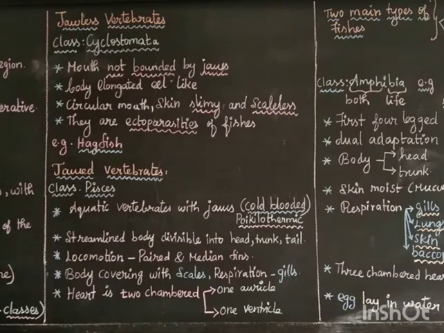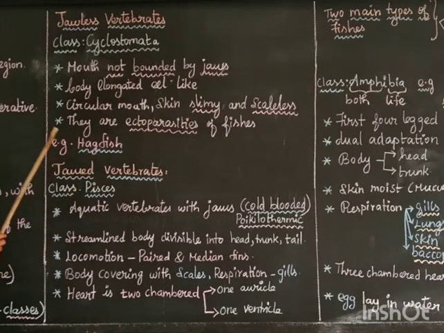What is meant by jawless vertebrate? That is, the mouth is not bounded by jaws. It does not have the lower and upper jaw. Such animals are included in the jawless vertebrates. What about the body? The body is elongated and eel-like, that is, an elongated tube-like structure. The mouth is circular, without jaws.